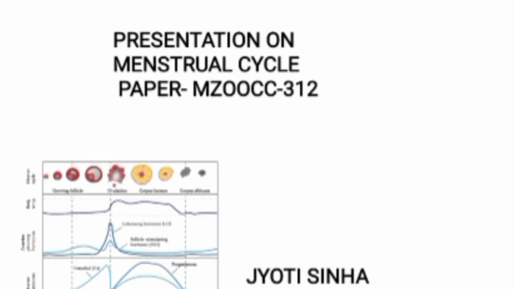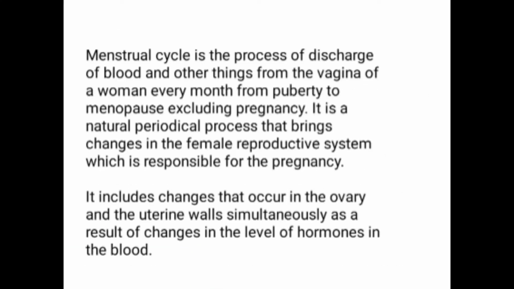The topic of my presentation is the menstrual cycle. The menstrual cycle is the process of discharge of blood and other things from the vagina of a woman every month from puberty to menopause, excluding pregnancy. It is a natural periodical process that brings changes in the female reproductive system, which is responsible for pregnancy.